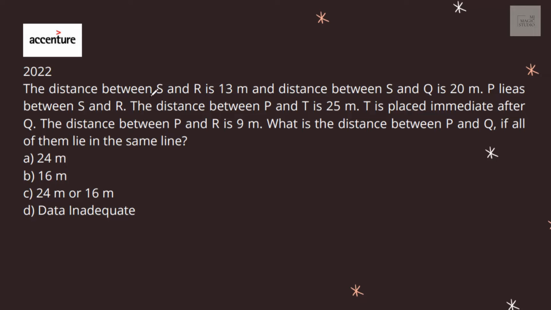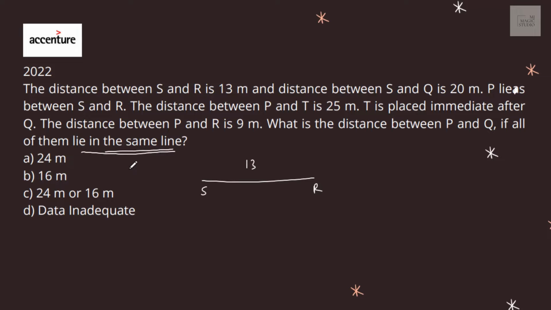The distance between S and R is 13 meter. SR. And the distance between S and Q is 20 meter. Now where is Q? P lies between S and R. The distance between P and T is 25. T is placed immediately after Q. The distance between PR is 9. What is the distance between P and Q if all of them lie in the same line?